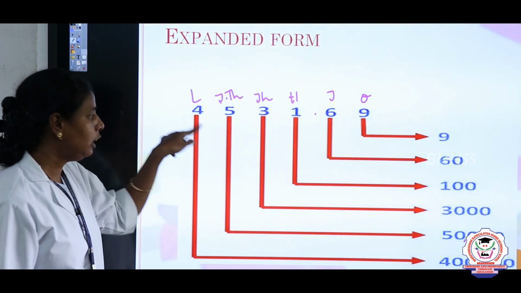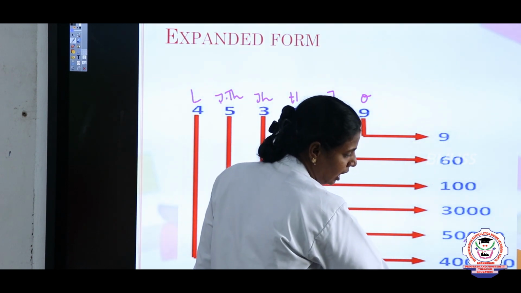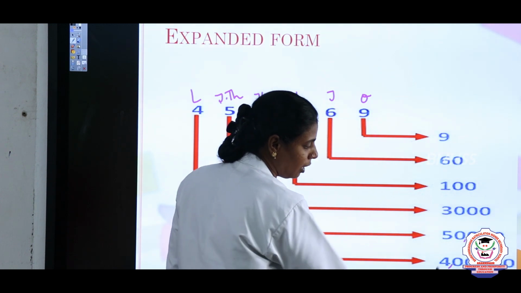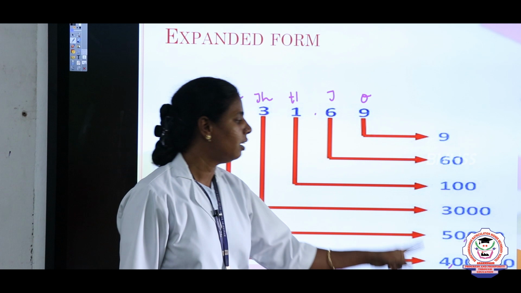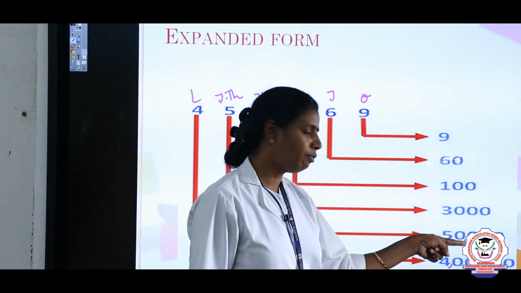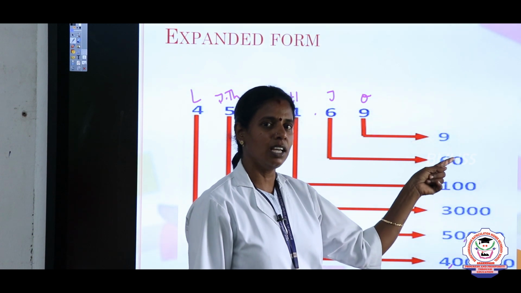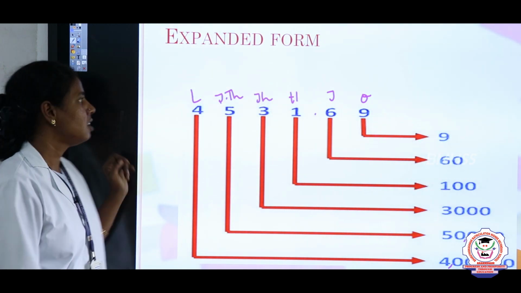So 4 into lakh gives 4 lakh. So this is the expanded form of the number: 4 lakh plus 50,000 plus 3,000 plus 100 plus 60 plus 9 is the answer for the expanded form.